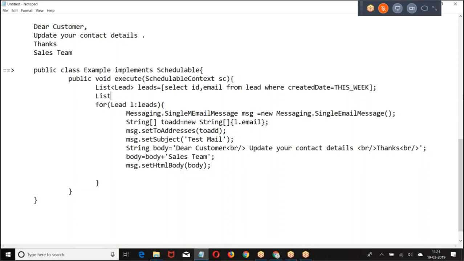I have created a separate mail for every lead. Instead, you might have created a list of email IDs and kept this list as the to address. Because the body of the mail is the same, why don't you put a single email?